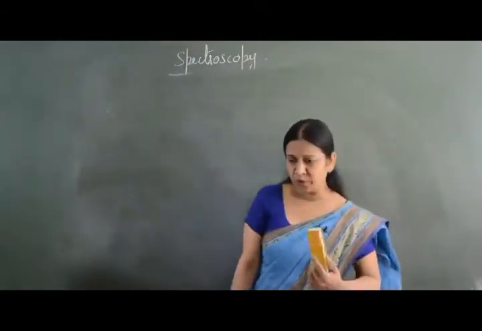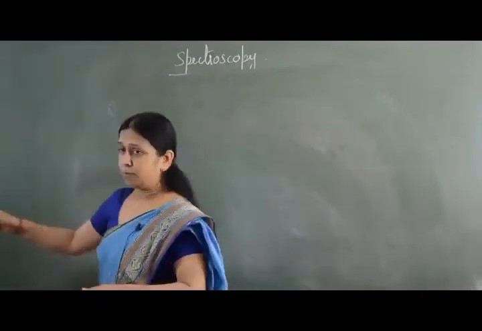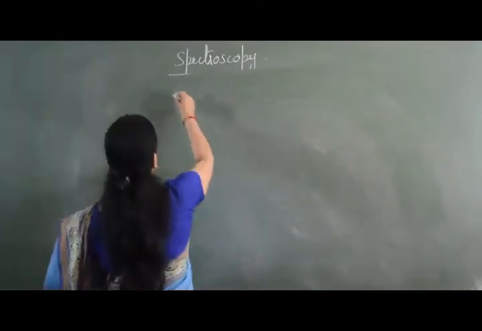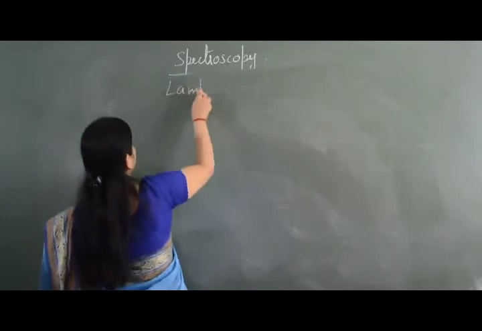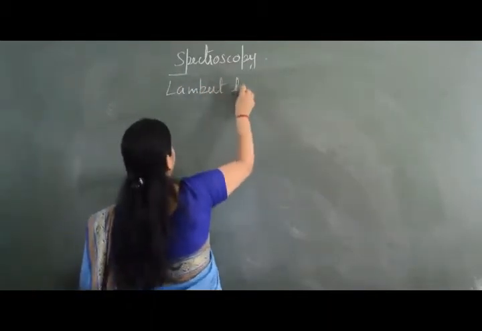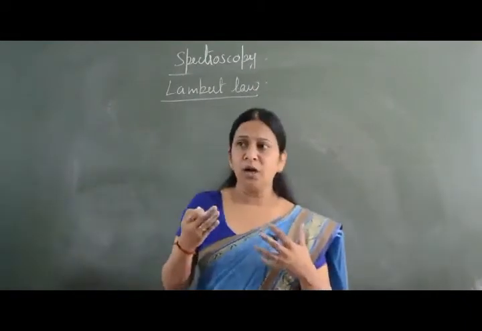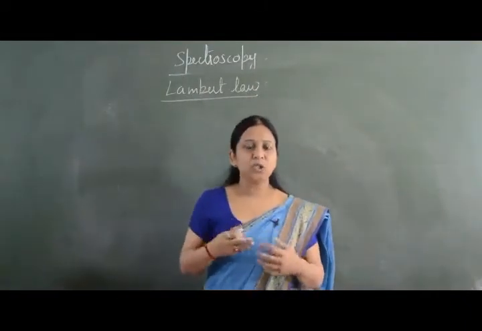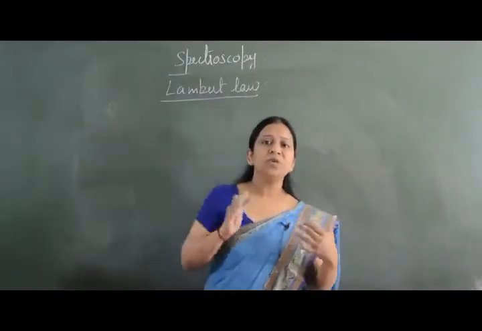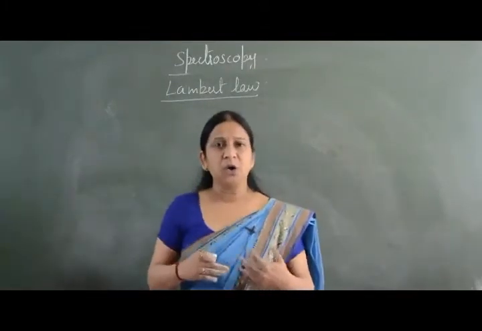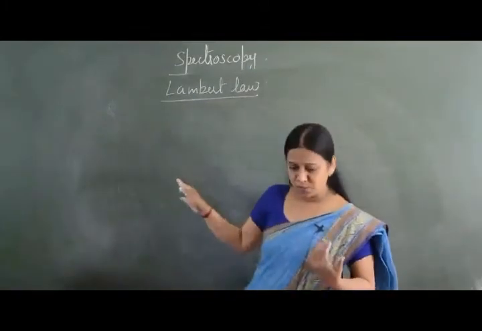Then under spectroscopy we have another law, and this law is Lambert's law. No, actually we have two laws. One is Lambert's law, the other is Lambert-Beer's law. Lambert-Beer's law is an extension of Lambert's law.